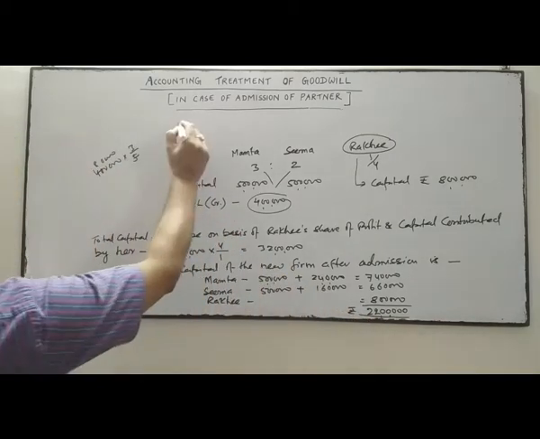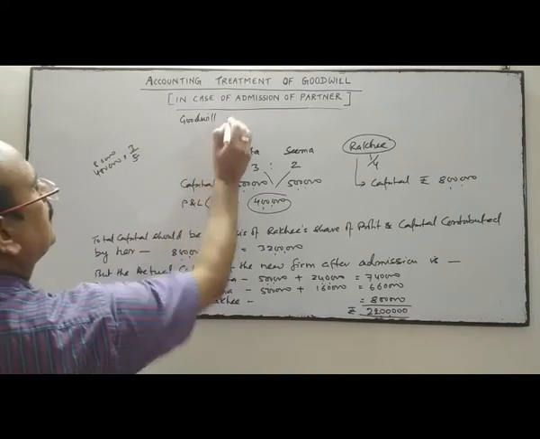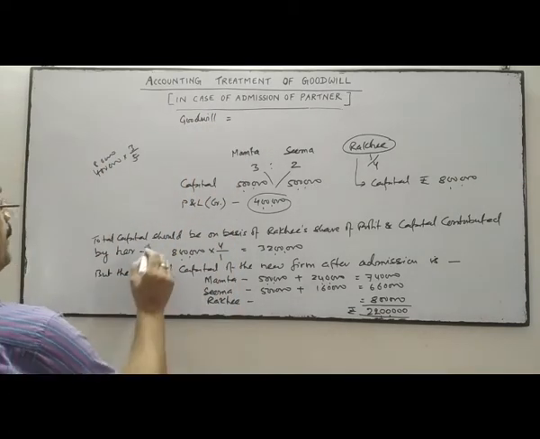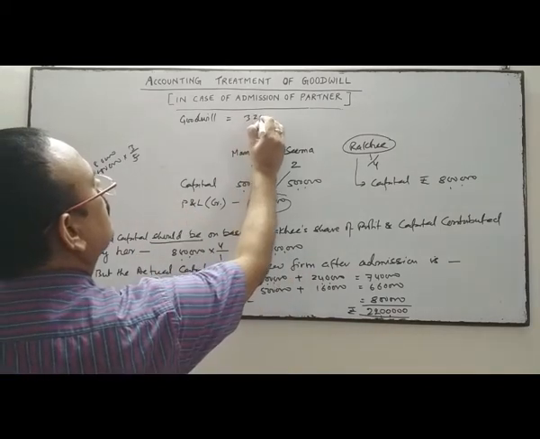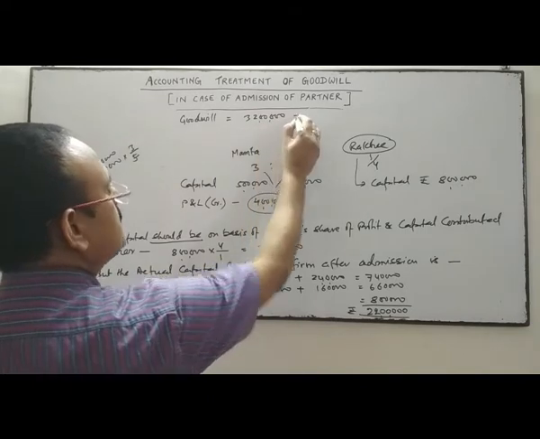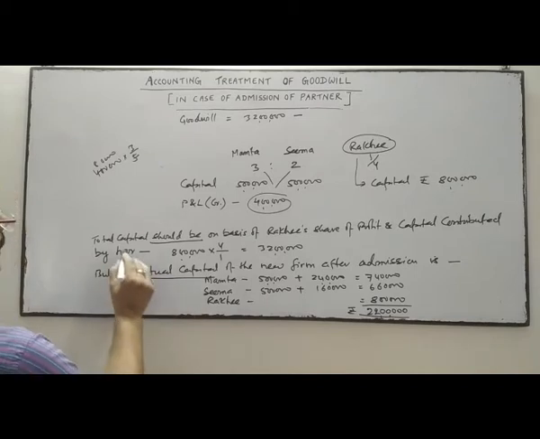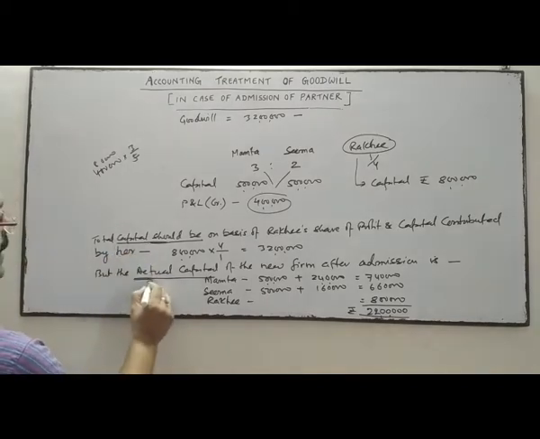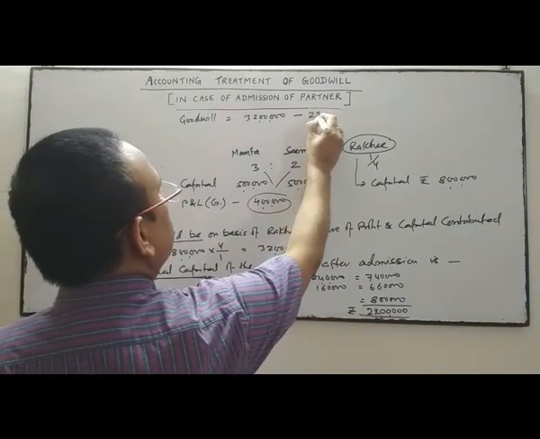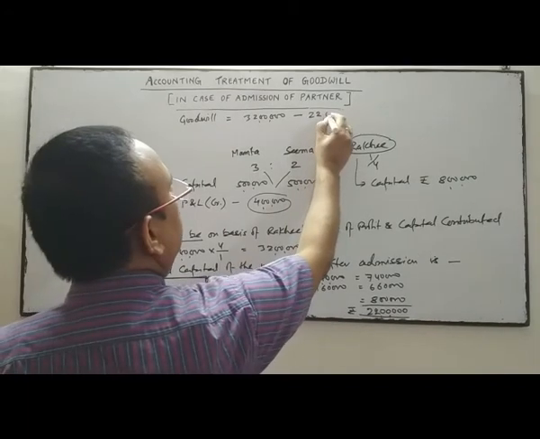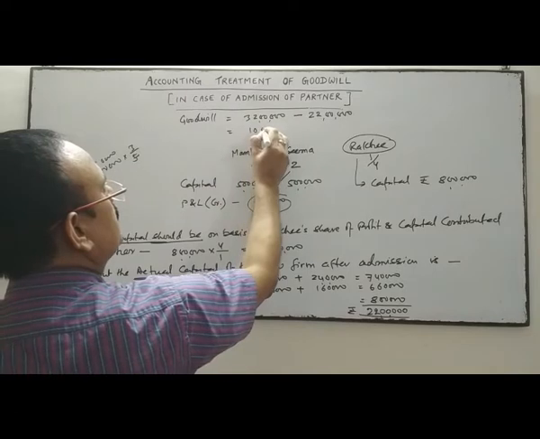So goodwill is equal to capital should be, that is 32 lakh, minus actual capital. Actual capital after the admission is 22 lakhs. So the goodwill is 10 lakhs.